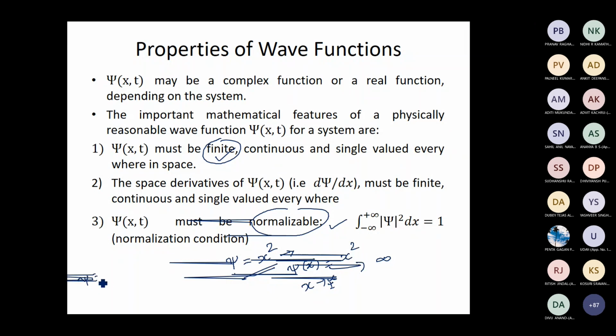What about psi of x is equal to square root of x? Whether it is a physically acceptable wave function? Anybody? Psi of x is equal to square root of x.